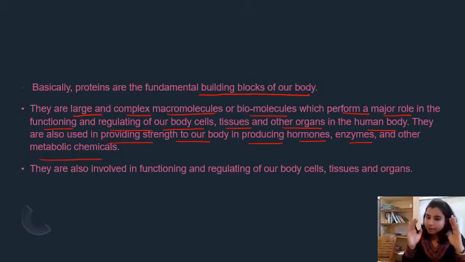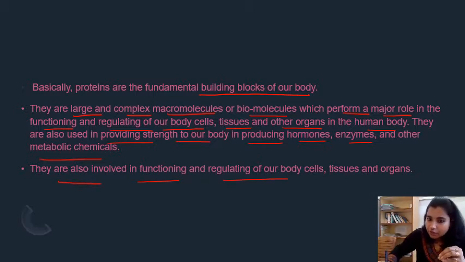So you can see proteins are important macromolecules which build up many tissues, repair tissues, maintain the metabolism of the cell, and make enzymes, hormones and other metabolic chemicals, which play a very important role in maintaining the stability of the cell. They are involved in functioning and regulating our body cells, tissues and organs, right?